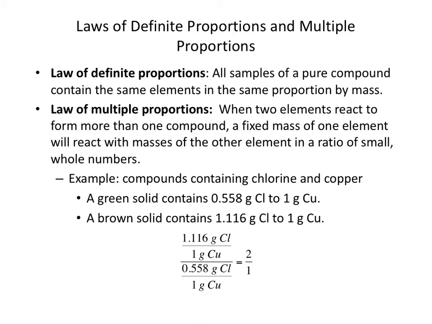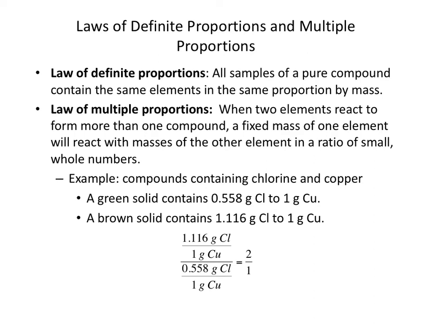And they noticed that the ratio of the masses of chlorine that the copper would react with was 2 to 1. And they always saw this. They always got whole numbers when they compared how much chlorine copper could react with, or how much oxygen magnesium could react with. They always got whole number ratios. They wouldn't see fractions when they did this.